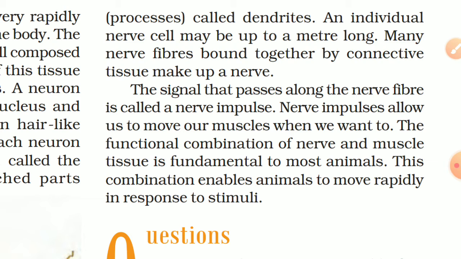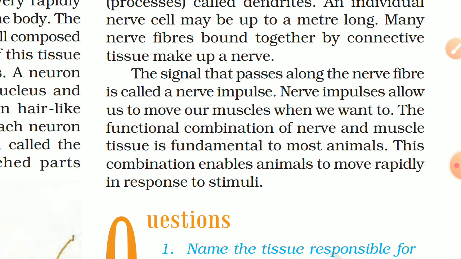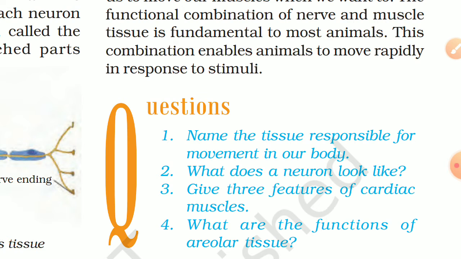Okay, stimuli like touching a hot or cold object, or the touch-me-not plant, this type of thing, or like when you touch any sharp or pointed object, then you will suddenly pull your hand away. So all these things are done by these nerve cells. Okay, so these four types are called animal tissue.